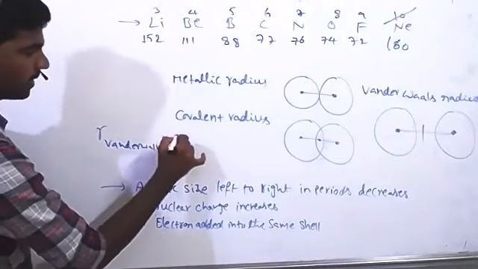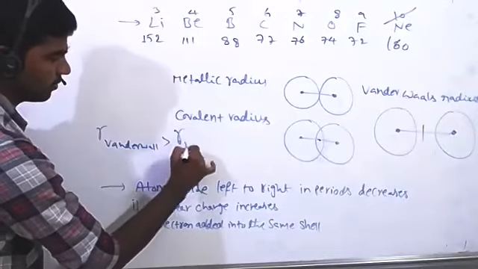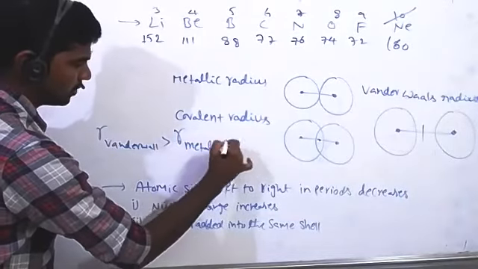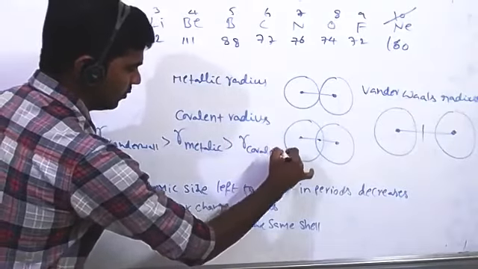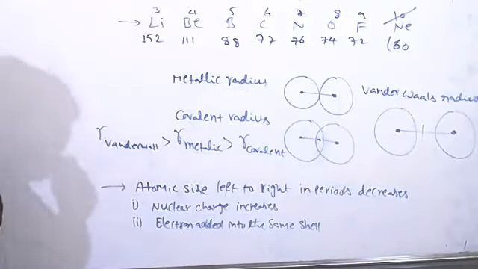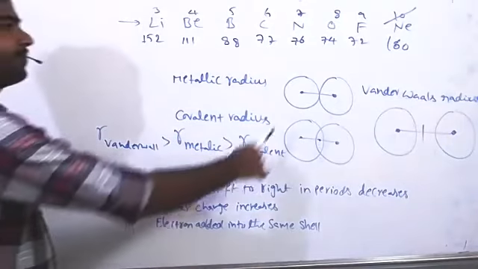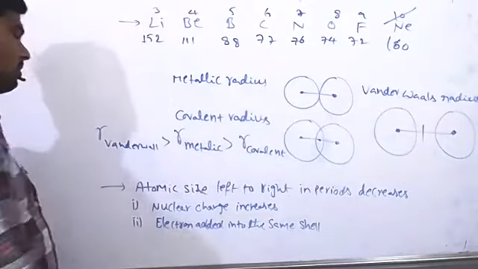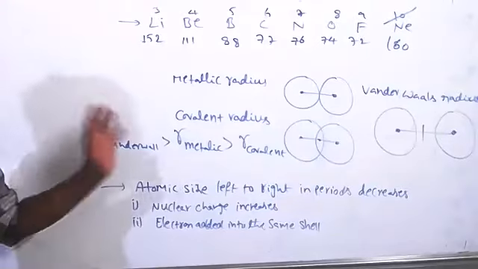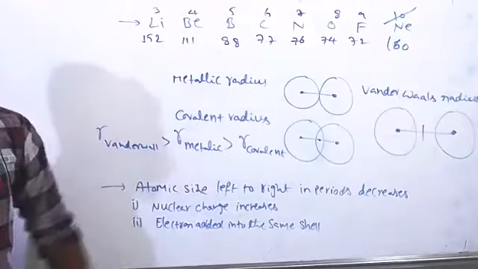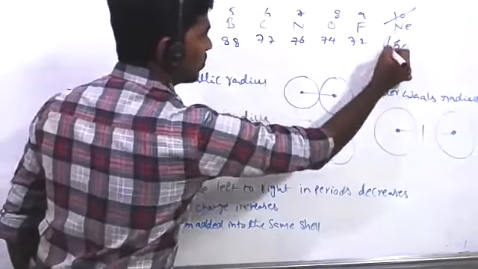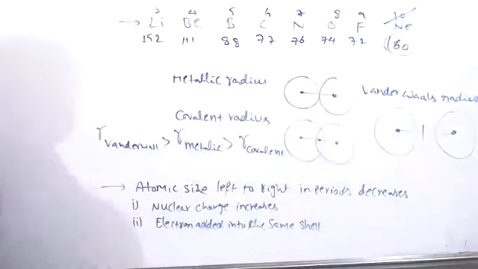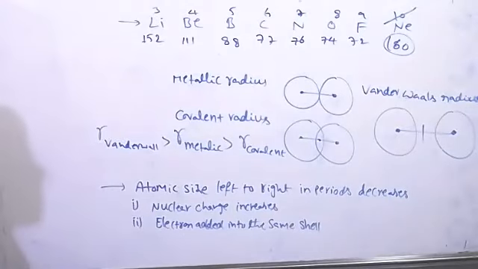And then the metallic radius. The smallest one is the covalent radius. So in metals, we prefer the metallic radius. In noble gases, we always measure the van der Waals radius. In other elements, we measure the covalent radius. Here all given values are covalent radius, but only for neon they've given the van der Waals radius. Van der Waals radius is a bigger one. That's why the size of neon abruptly increases.